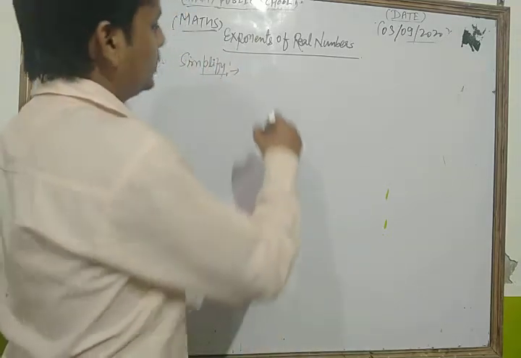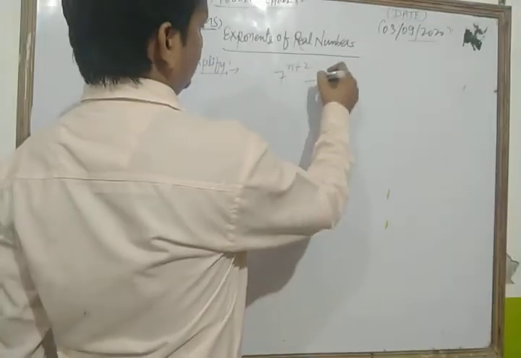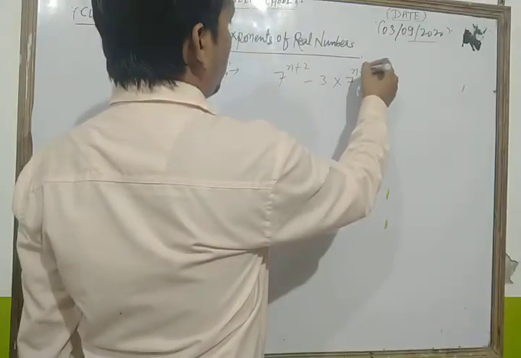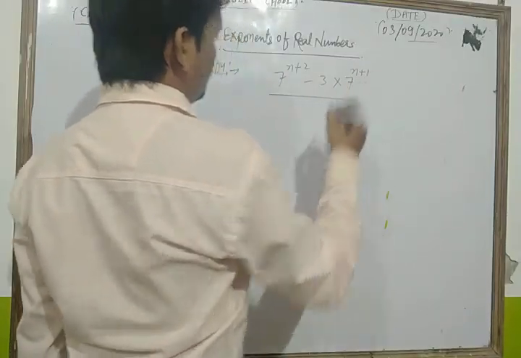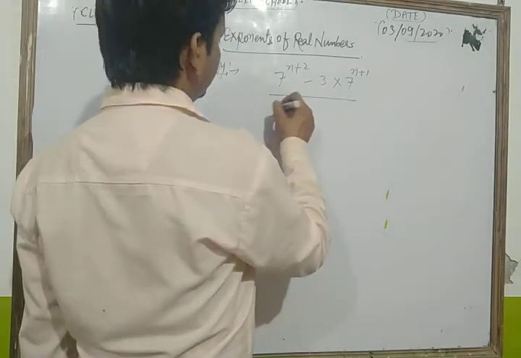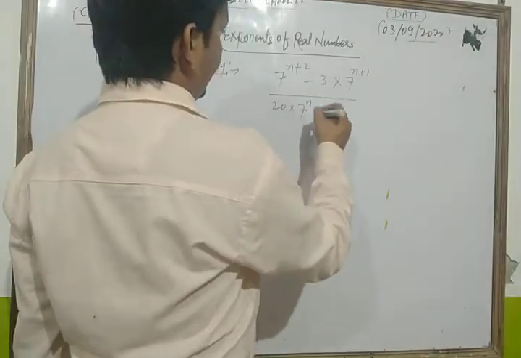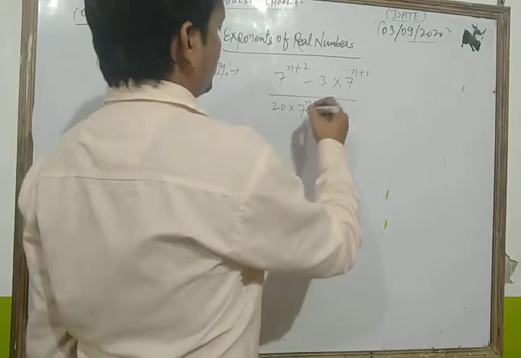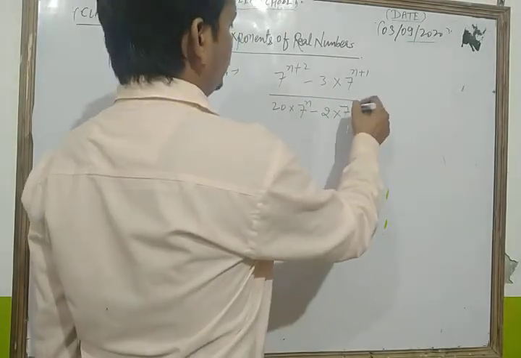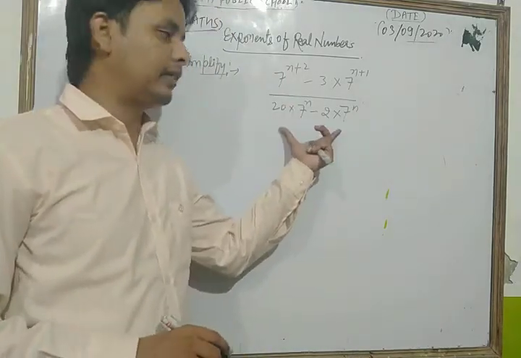Simplify: 7 to the power n plus 2 minus 3 into 7 to the power n plus 1, upon 20 into 7 to the power n minus 2 into 7 to the power n. Dear students, this is a very important question, and we just simplify it.